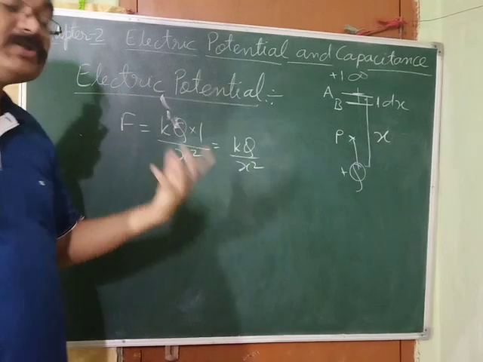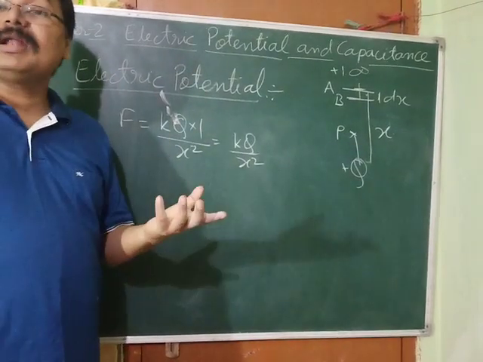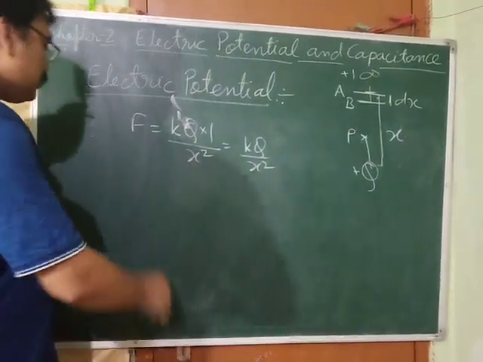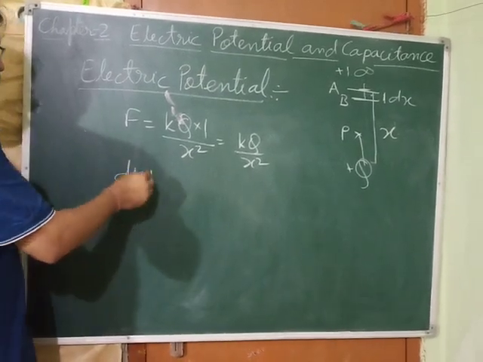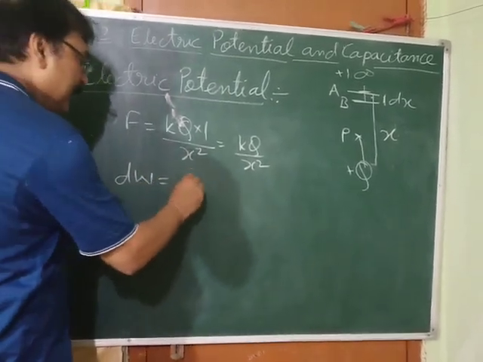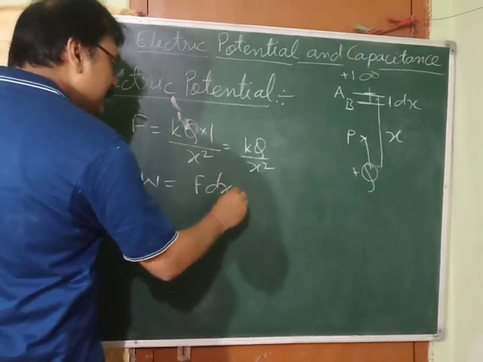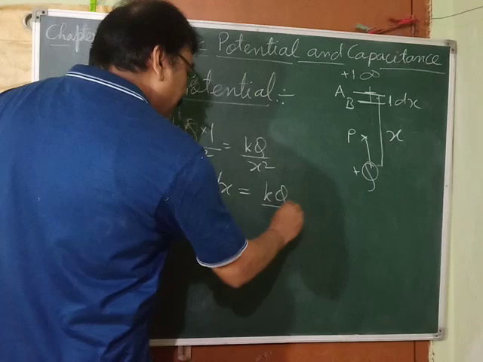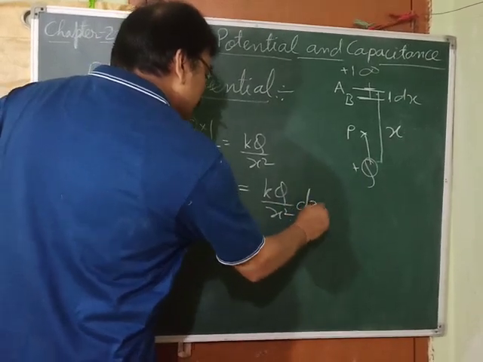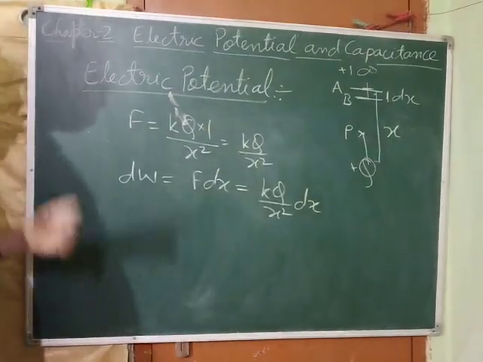So when force is constant between A and B, then we can apply our formula of work done. So work done will be how? dW is equal to, what can we write? F dx. Or we can write, what is F? It is KQ upon x square dx. That is the value of work done.